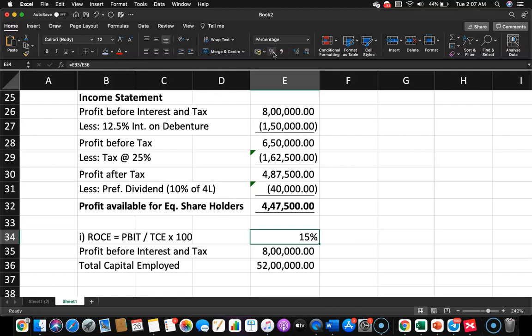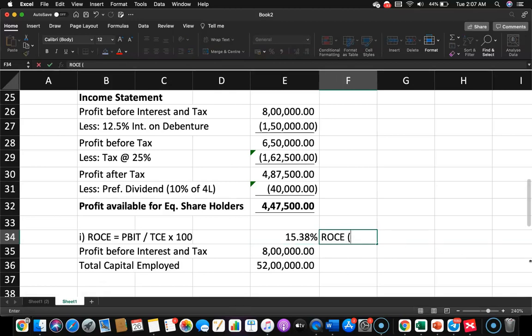But one thing, this is return on capital employed pre-tax, because this does not factor in the tax element, and here the figures are approximated. Let me give 2 decimals. So it is 15.38% approximately. Now how do I find out return on capital employed post-tax? I'll put that here itself, ROCE post-tax. In that case, we just have to modify the formula in the numerator, that is PBIT.